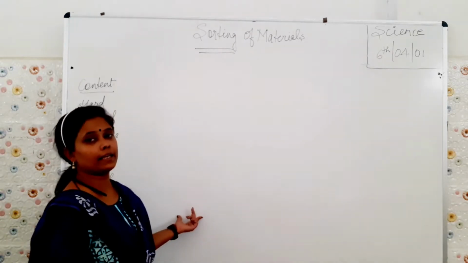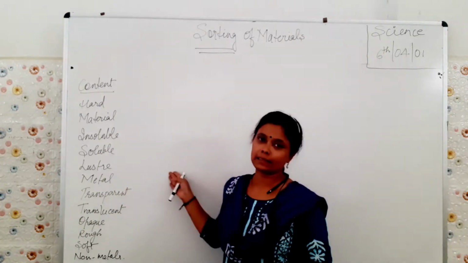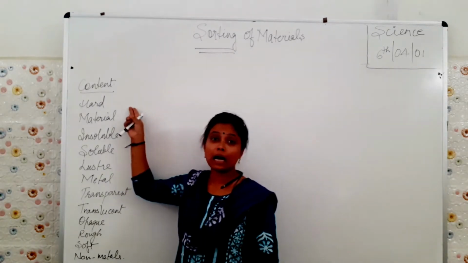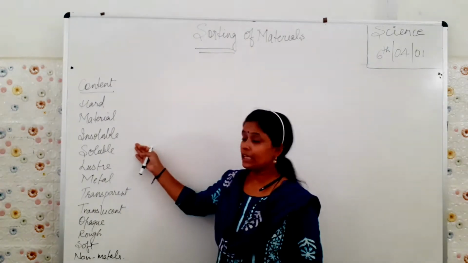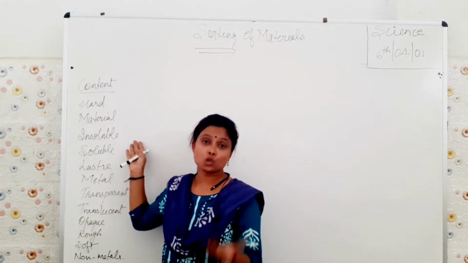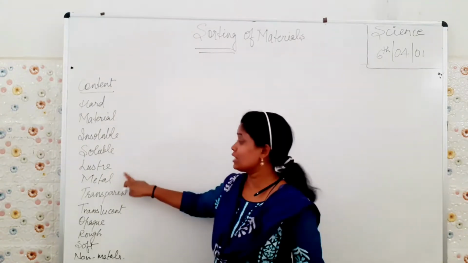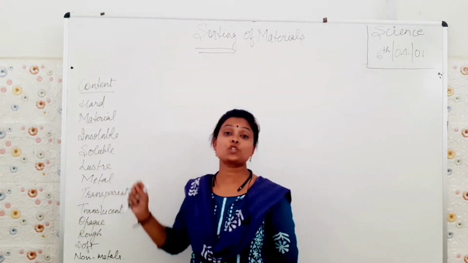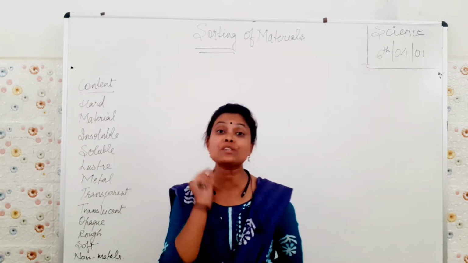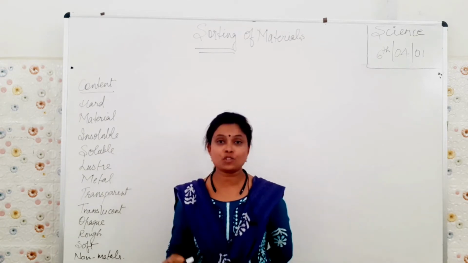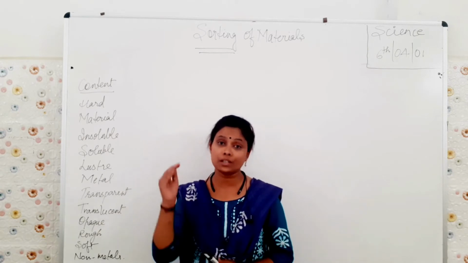Let's see what contents we are going to cover in today's session. They are like this: the substance can be hard, materials that you see around you, insoluble; some substances are soluble in water, some aren't. Thereafter, luster. What do you mean by luster? Luster means looks very beautiful, lustrous. When you have a new eraser, it looks very lustrous. But as you keep using it continuously, its luster decreases.